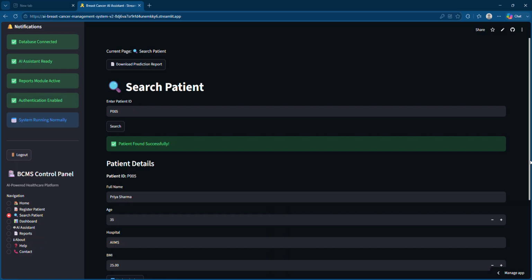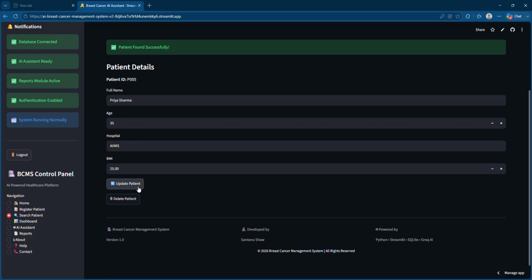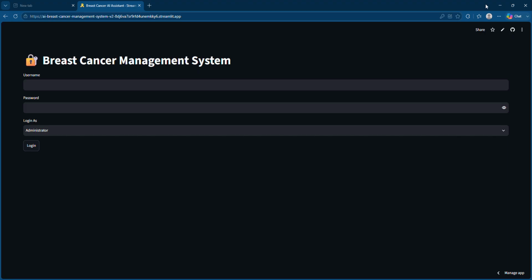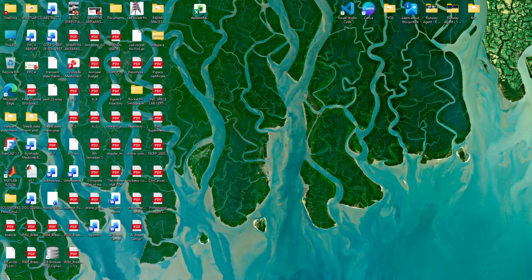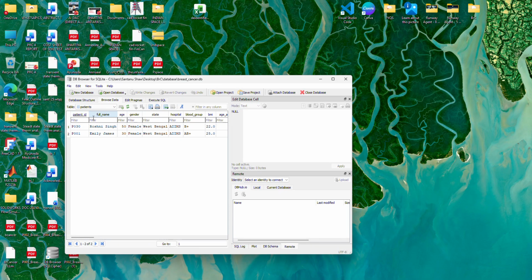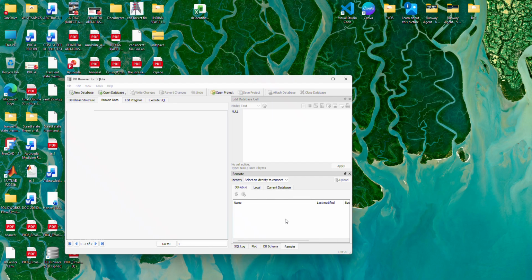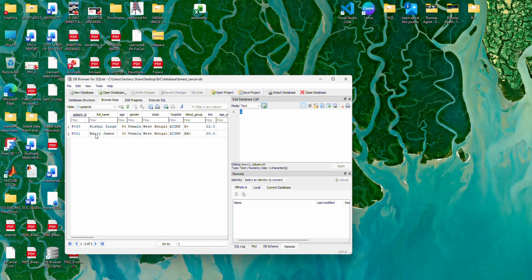So yeah, this patient was not updated, so let's update this. Yeah, it's being updated, right? So let's go for logout, and you will see here. So I can see here everything is shown, right? The disease and everything.